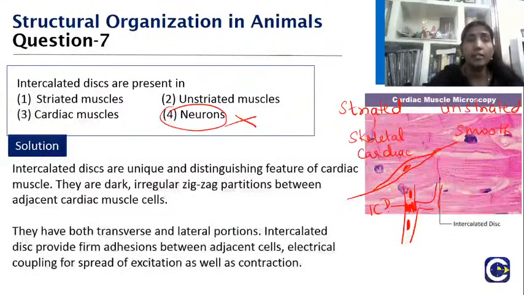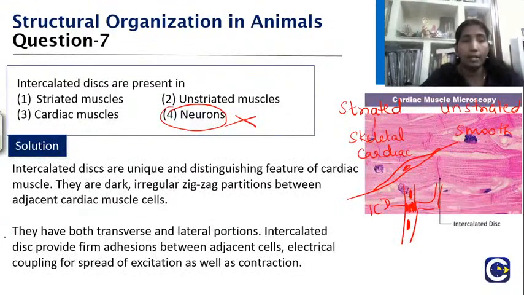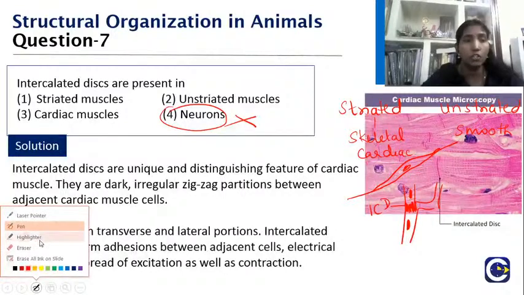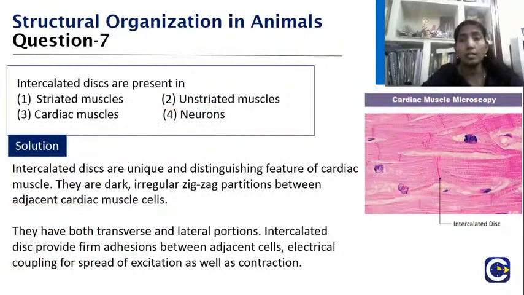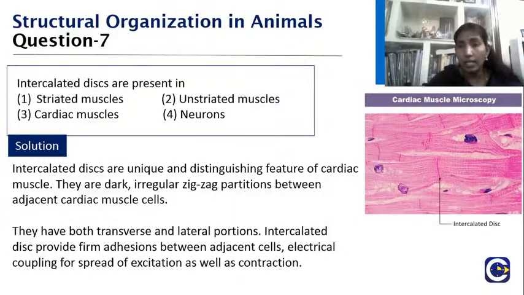Your answer is right. Just 1 minute, I wanted to show it in the histology diagram. Look here, children. This is an individual cardiac fiber. What is being made between them is the intercalated disc. These intercalated discs have what are called gap junctions.